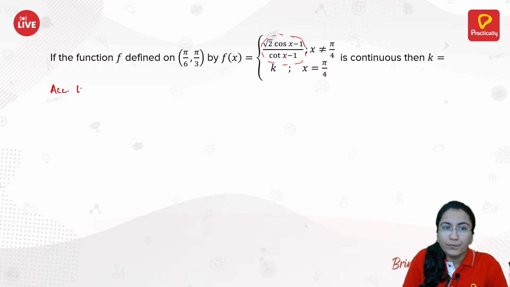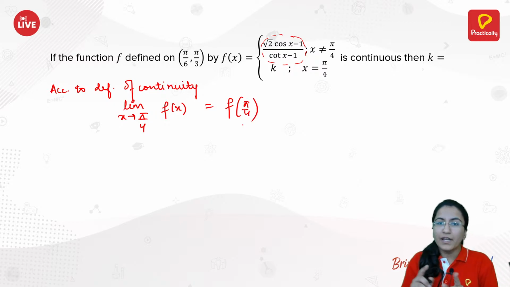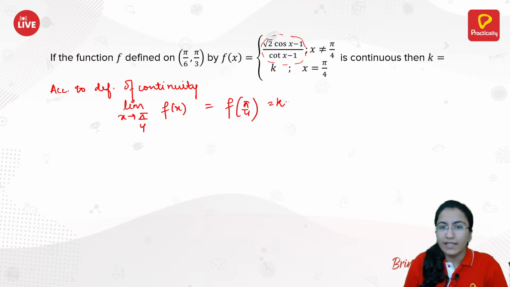According to the definition of continuity, we have limit x approaches to pi by 4 of f of x is same as f of pi by 4. F of pi by 4, we know this is equal to k, right?